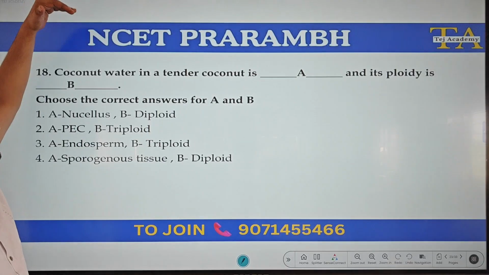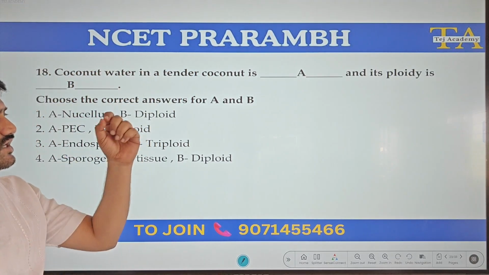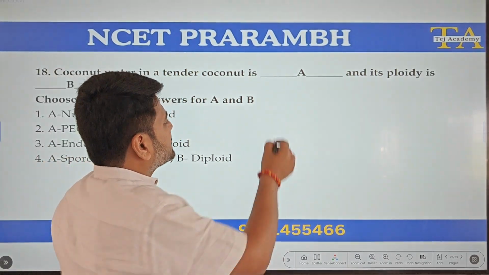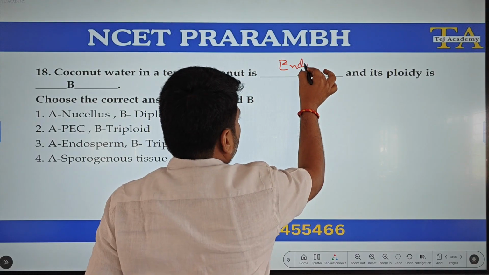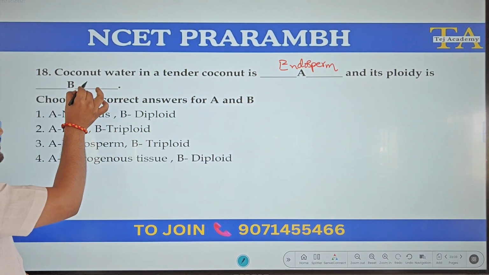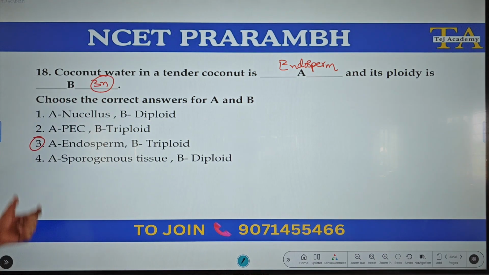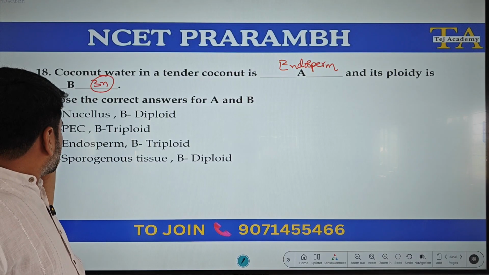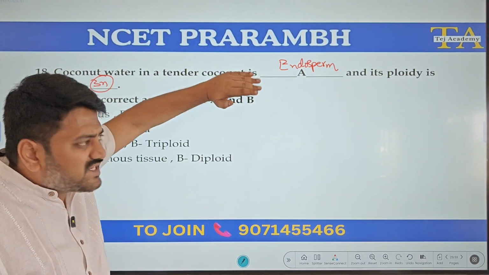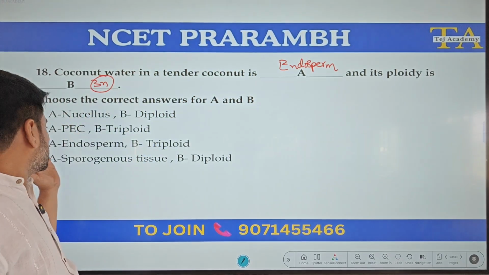Coming to the next question. Coconut water in tender coconut is dash and its ploidy is dash. The coconut water which we drink is basically endosperm. This is endosperm and it is triploid in nature. So option 3. If you see option 2, A is PEC, primary endosperm cell. That is not a single cell. Primary endosperm cell will produce endosperm continuously. So it is the third option.